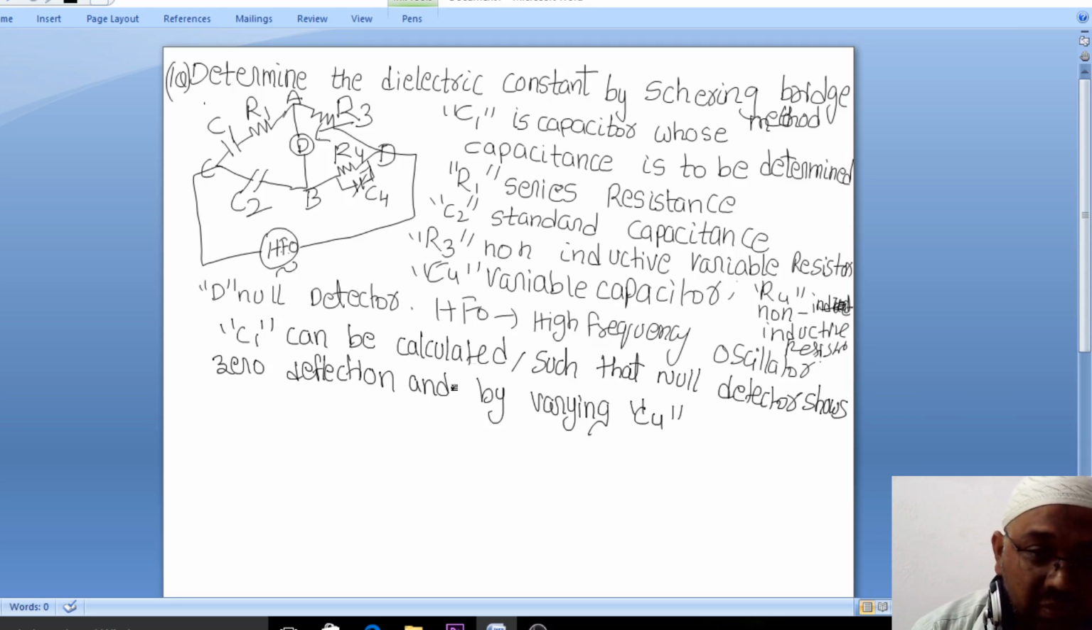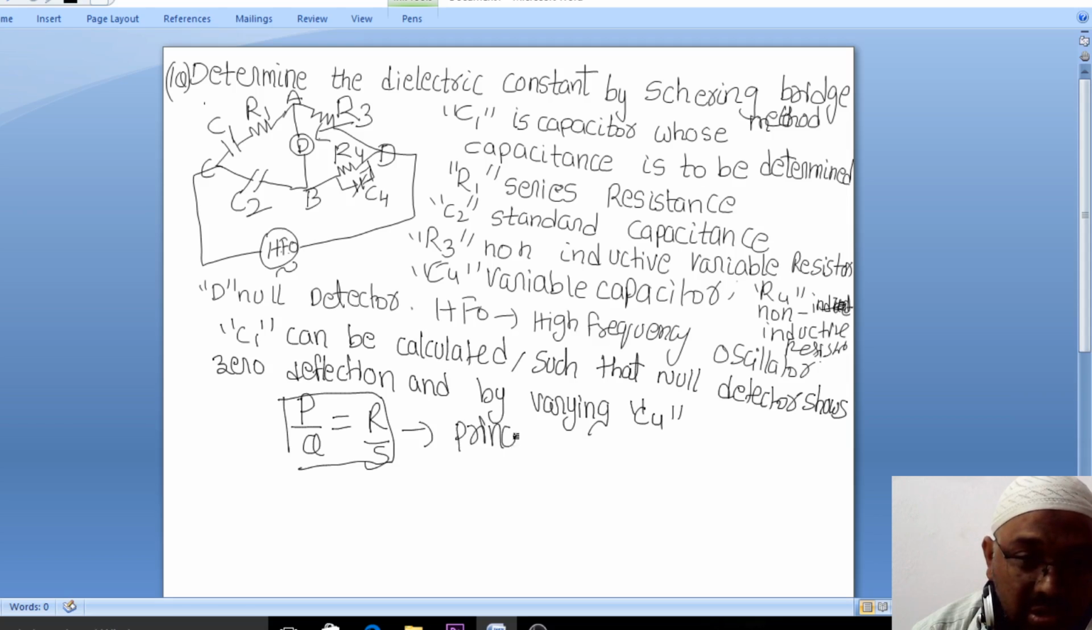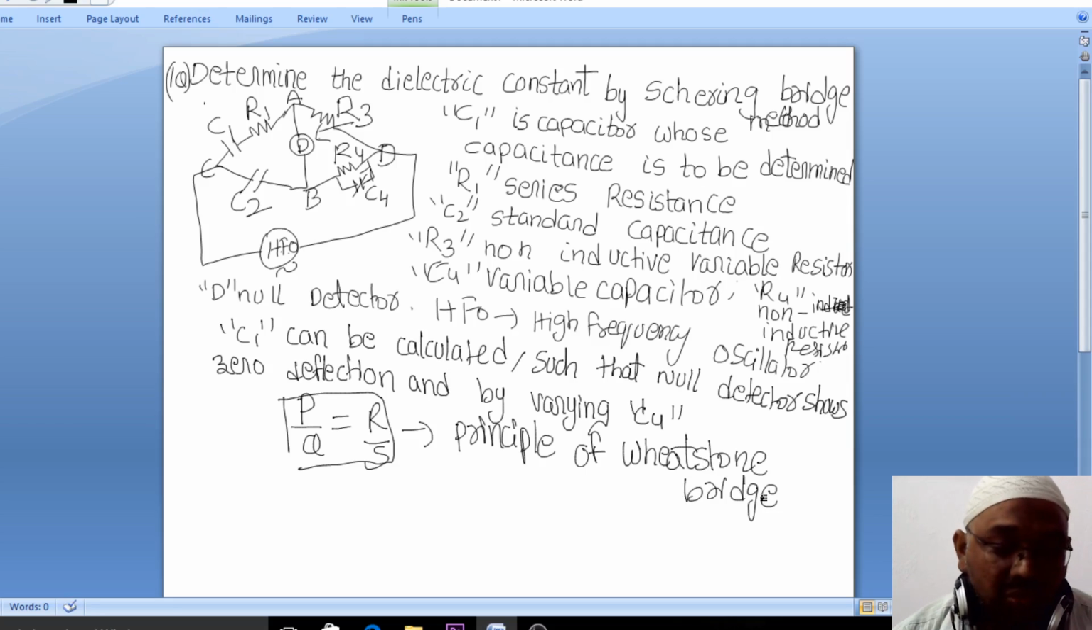So what is the condition of the Wheatstone bridge? P by Q is equal to R by S. This is the principle of the Wheatstone bridge. By using this particular principle, we'll calculate the value of C1.